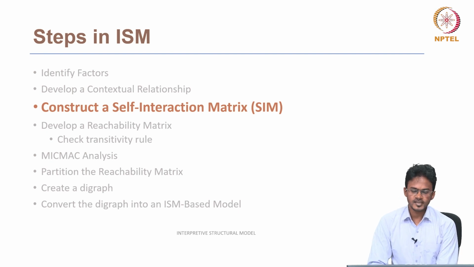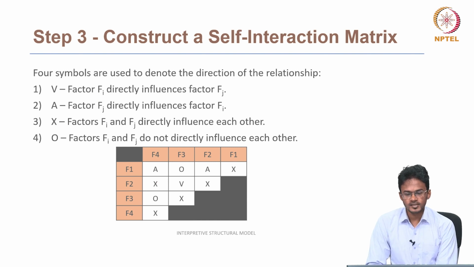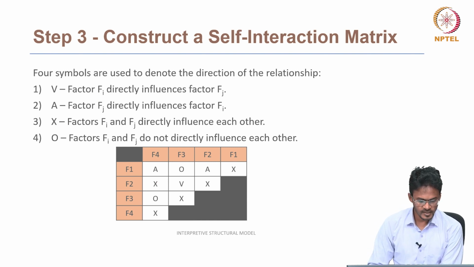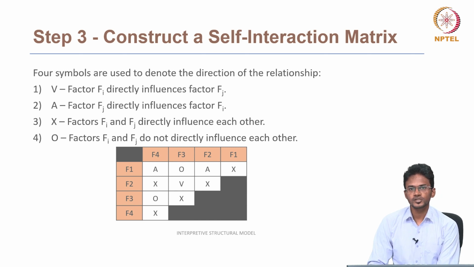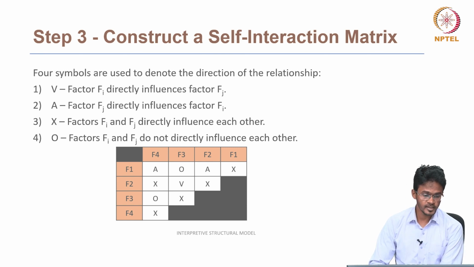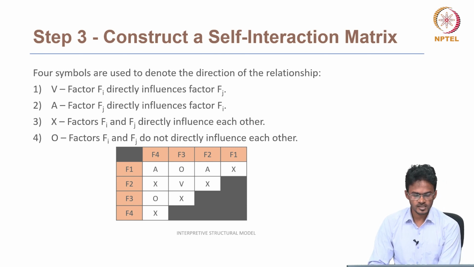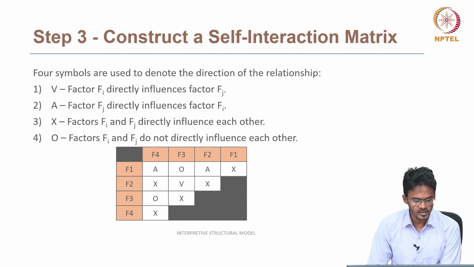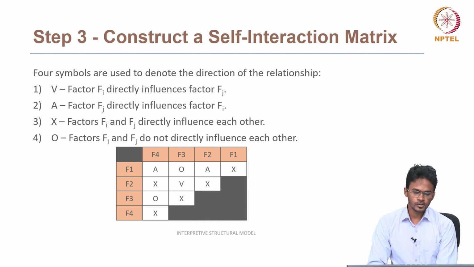So the next step is to construct a self-interaction matrix. After developing a context relationship, we have to construct a self-interaction matrix. This self-interaction matrix is nothing but a matrix which shows the context relationship between the factors. There are 4 symbols used in the self-interaction matrix to show the relationship between the factors. So the first symbol is V. Suppose there are two factors Fi and Fj, if Fi directly influences factor Fj, but Fj does not directly influence factor Fi, then the relationship will be V.